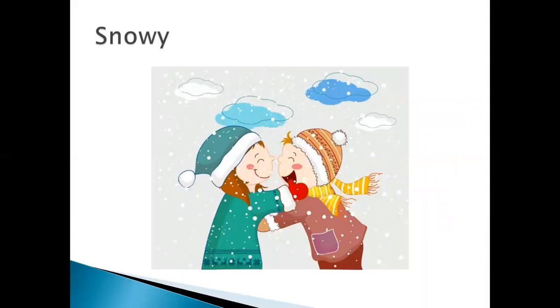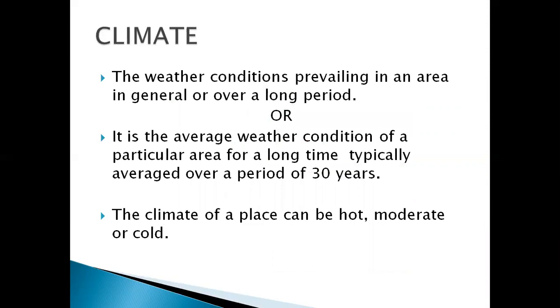Now see, what is climate? Climate is the average weather condition of a particular area for a long time, typically averaged over a period of 30 years. Yes, the weather conditions prevailing in an area in general or over a long period. The climate of a place can be hot, moderate, or cold.